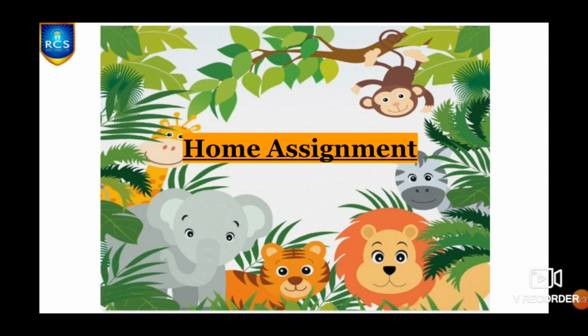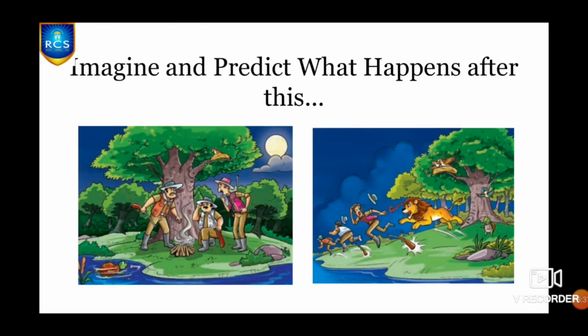Now we are moving on to our home assignment for this session. We have read till the half of the story, right? Now you have to imagine and predict what happened after this in the story.